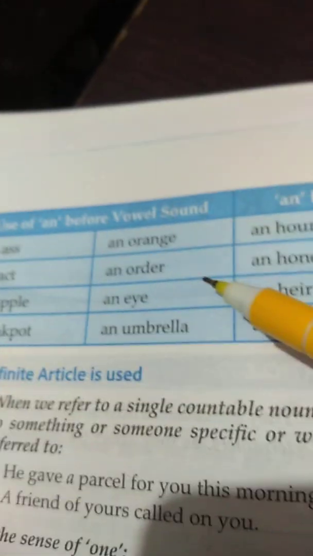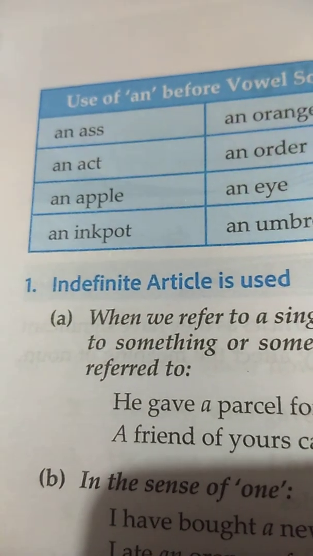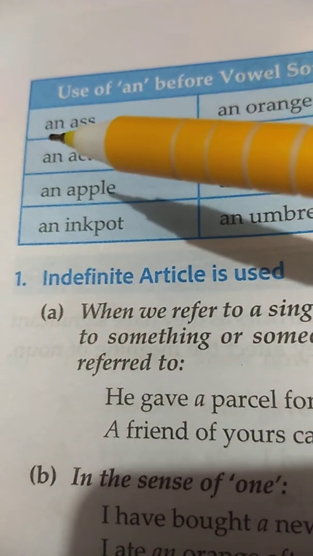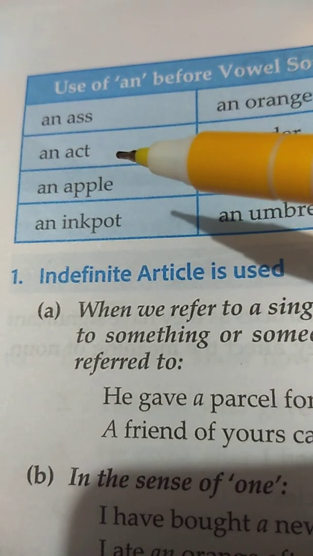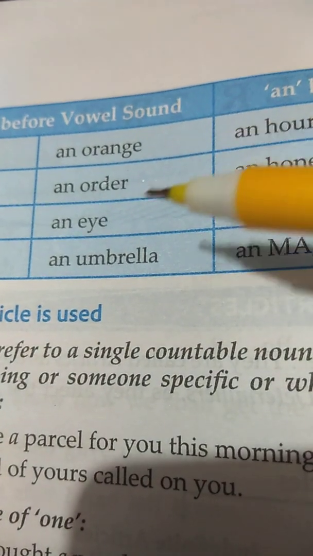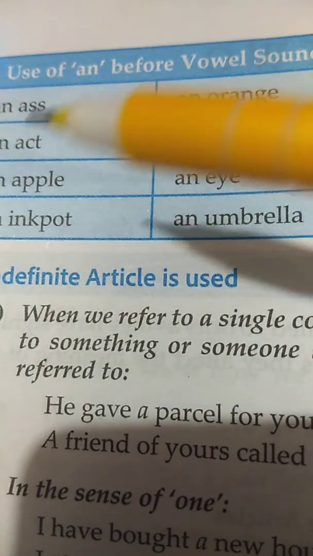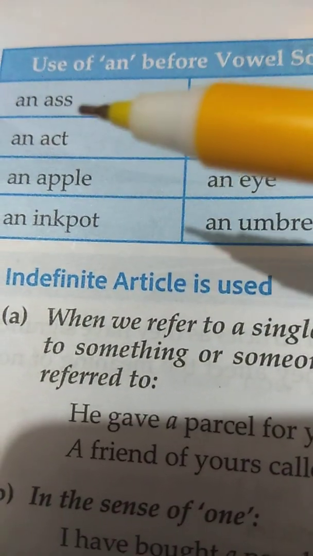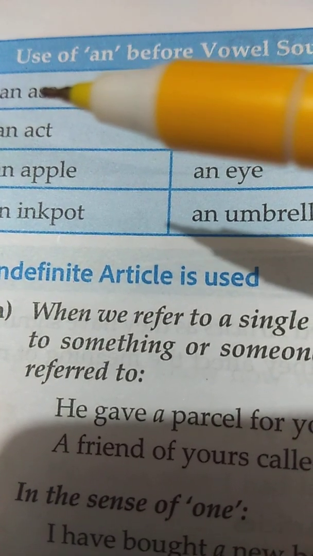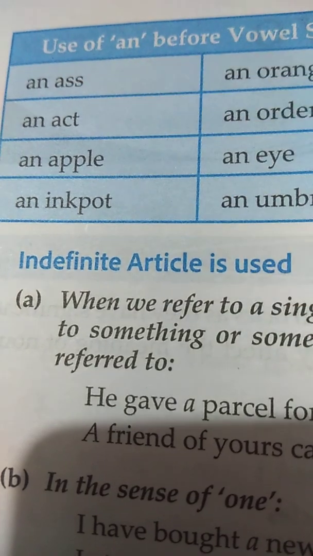See in the next table. In the next table you will find the use of an before what? Before vowel sound. Here in the table: an ass, an act, an apple, an ink pot, an orange, an order, an eye, an umbrella. So here an is used before what? Words beginning with a vowel. Here all these nouns you can see are beginning with a vowel.